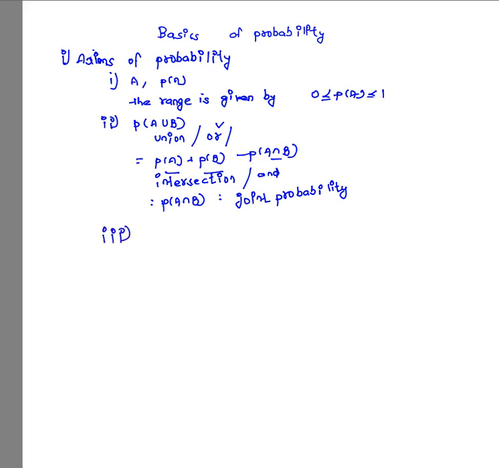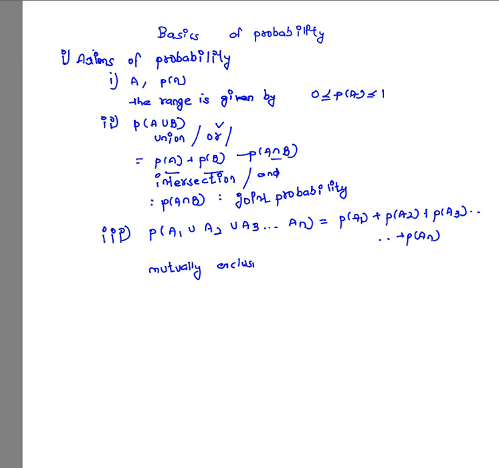When it comes to the third property, it is given by the probability of A1 union A2 union A3, and so on up to AN, is equal to the probability of A1 plus the probability of A2 plus the probability of A3, and so on up to the probability of AN. Here this property holds good only under one circumstance. That condition for this equation to hold good is mutual exclusiveness.